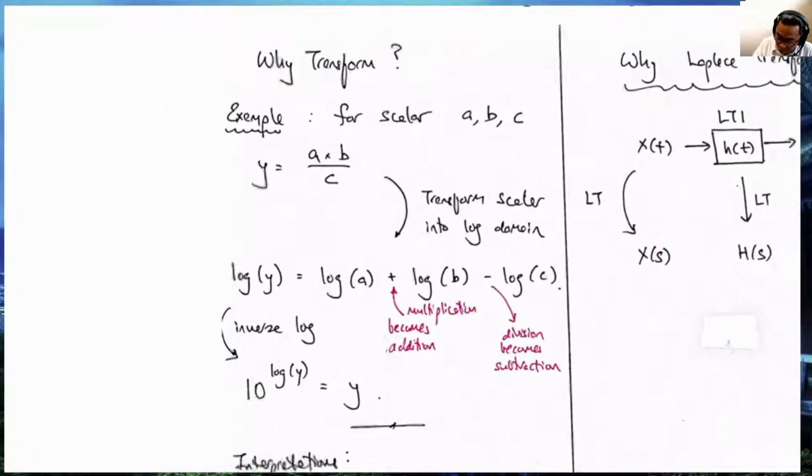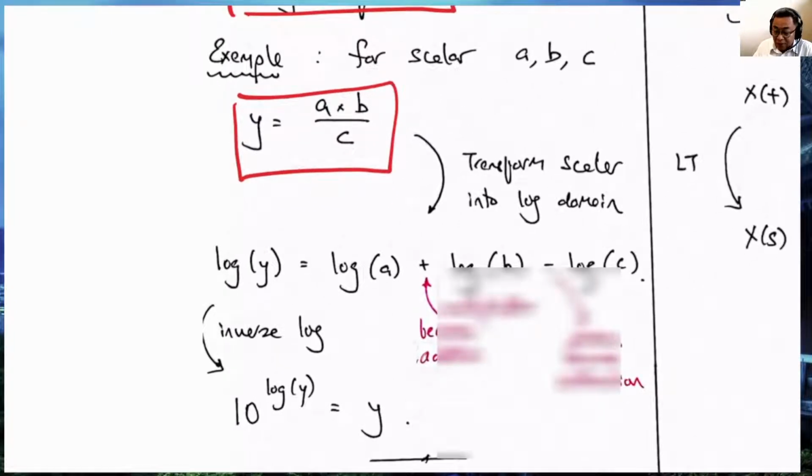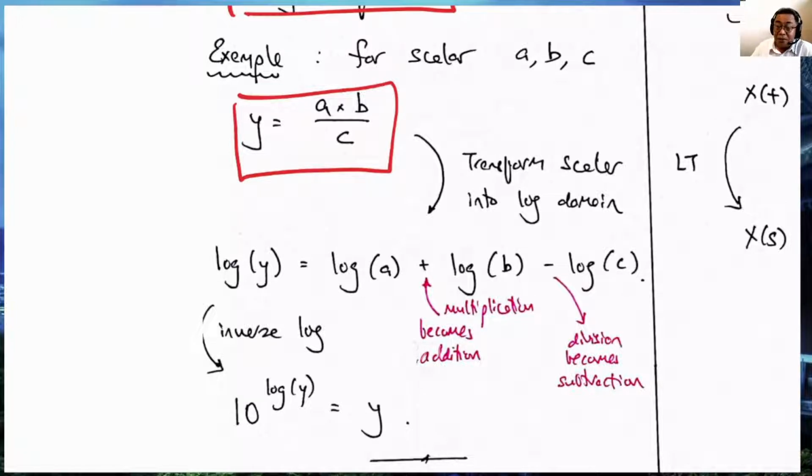Why transform? Why do we not deal with the signal directly, like in convolution? Why do we want to change something into some other representation? The easiest example I can give you is this expression, y equals a times b divided by c. Now imagine if a and b are very big numbers as well as c, and multiplication is an expensive business, and division is as well. What can we do? When we transform y into the log domain, the multiplication becomes addition and division becomes subtraction.